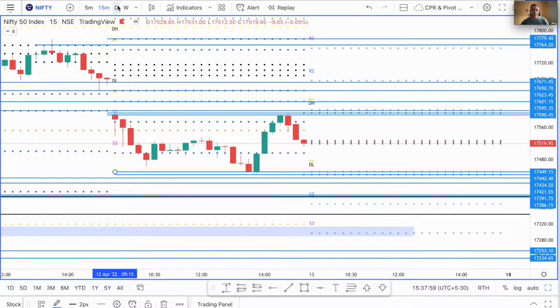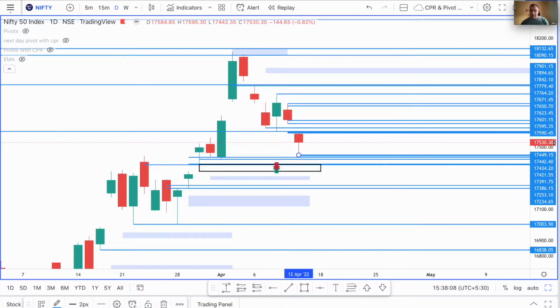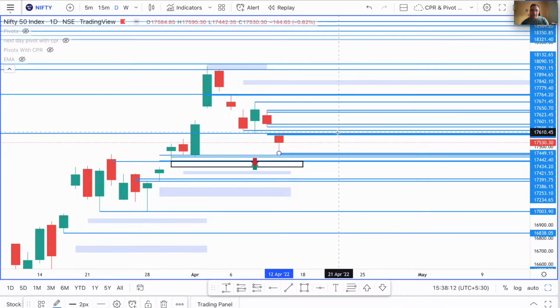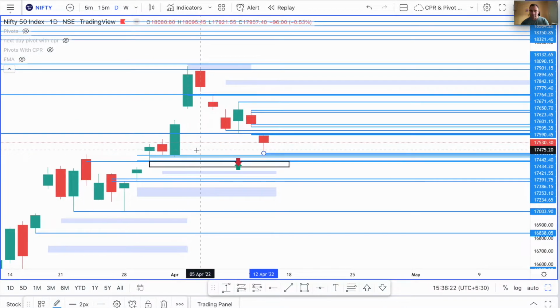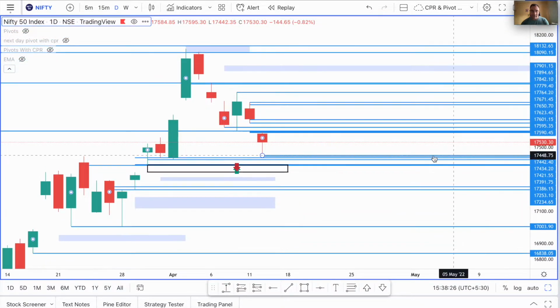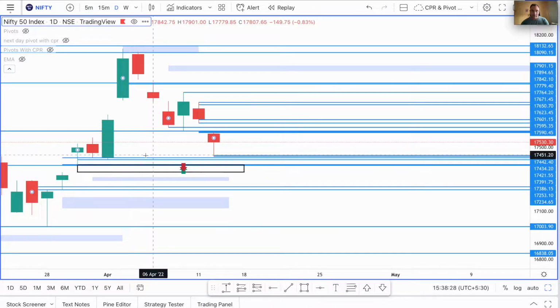Okay, let's just check out the daily time frame. A few videos ago I had said to you that I hope that the low of this particular green candle is not broken, and then the second support was going to be the low of this particular 1st April candle. Now we are very close to that support here. In fact, today price has taken the support around that same area.